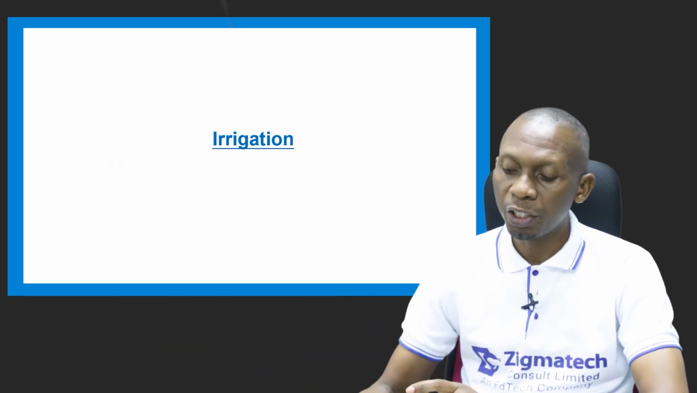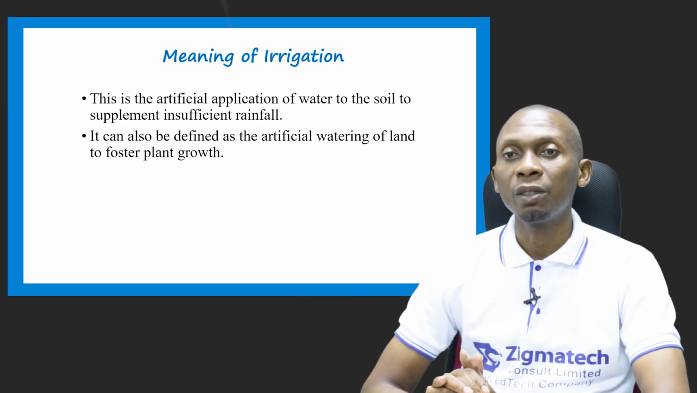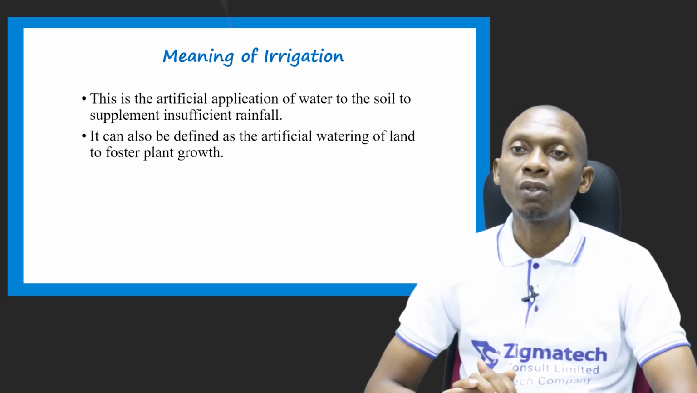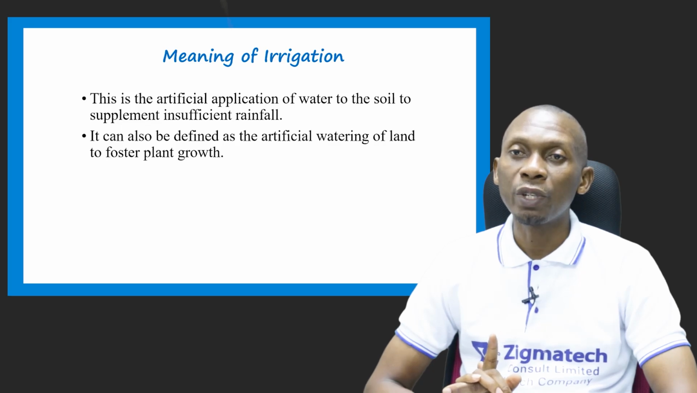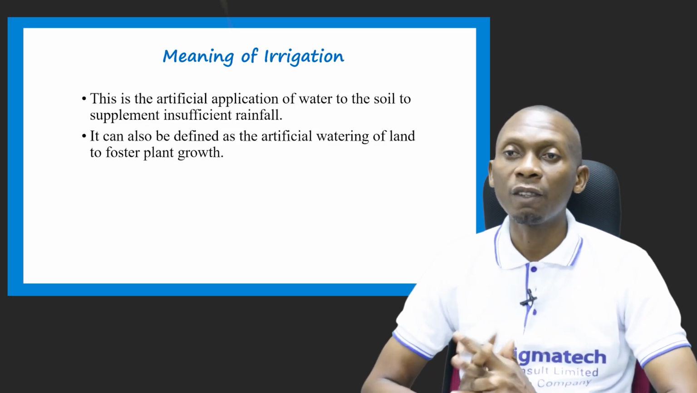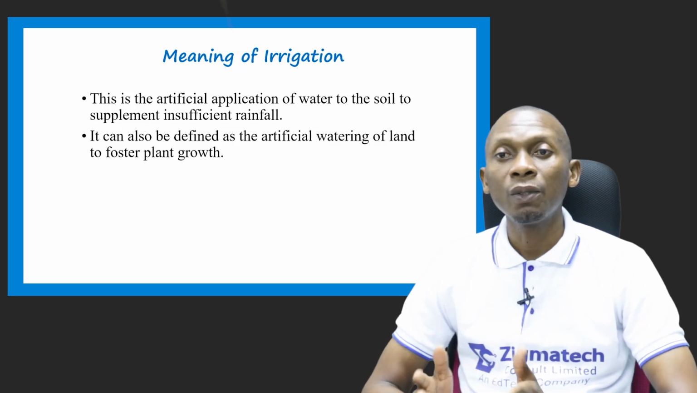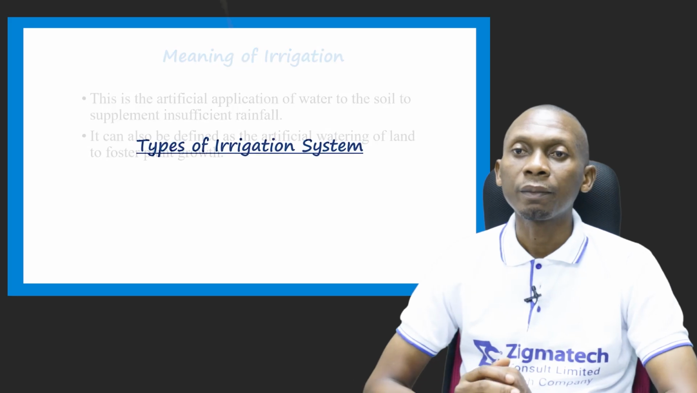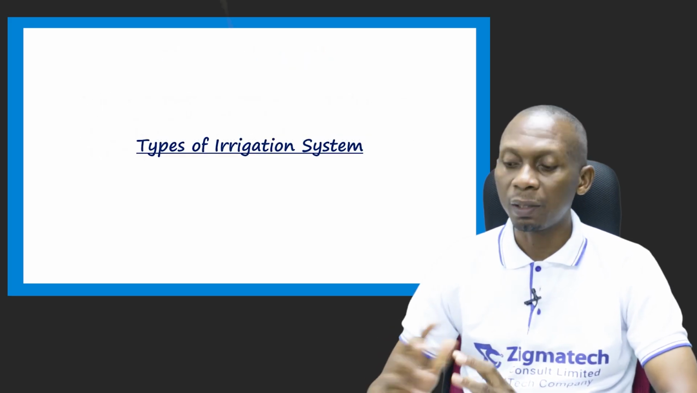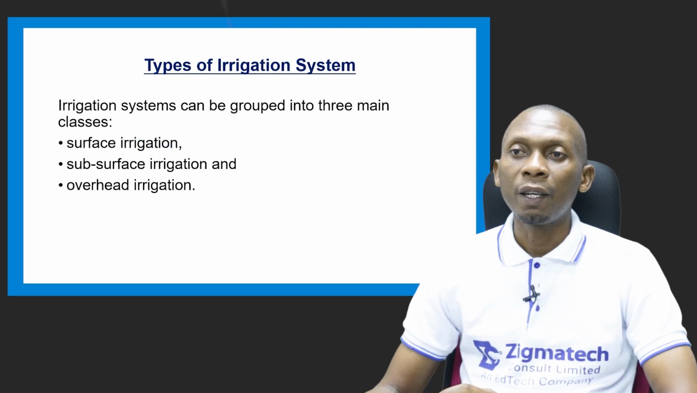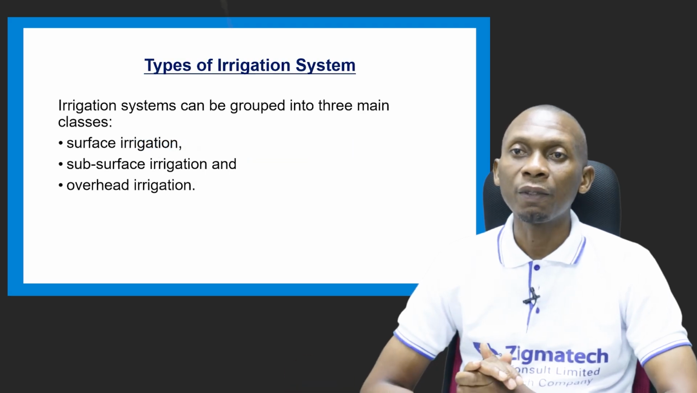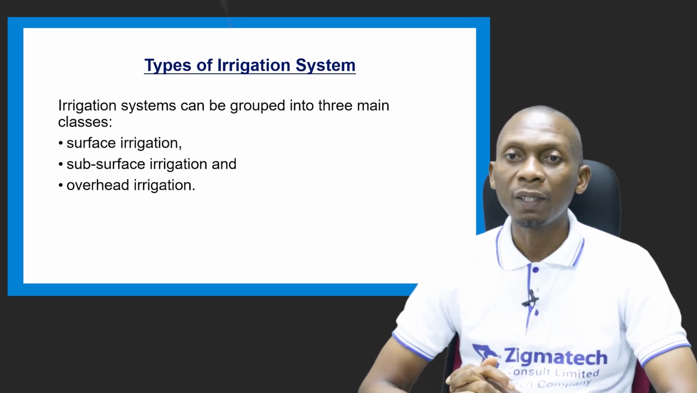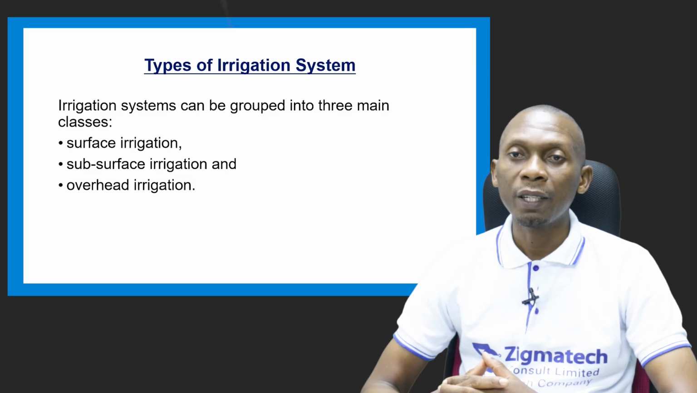So let's start with irrigation. What is irrigation? Irrigation is the artificial application of water to the soil to supplement insufficient rainfall. So it's done when there's insufficient rainfall, and it can also be defined as the artificial watering of land to foster plant growth. Let's look at the types of irrigation systems. We have three main classes of irrigation system. We have the surface irrigation, the subsurface irrigation, and the overhead irrigation.